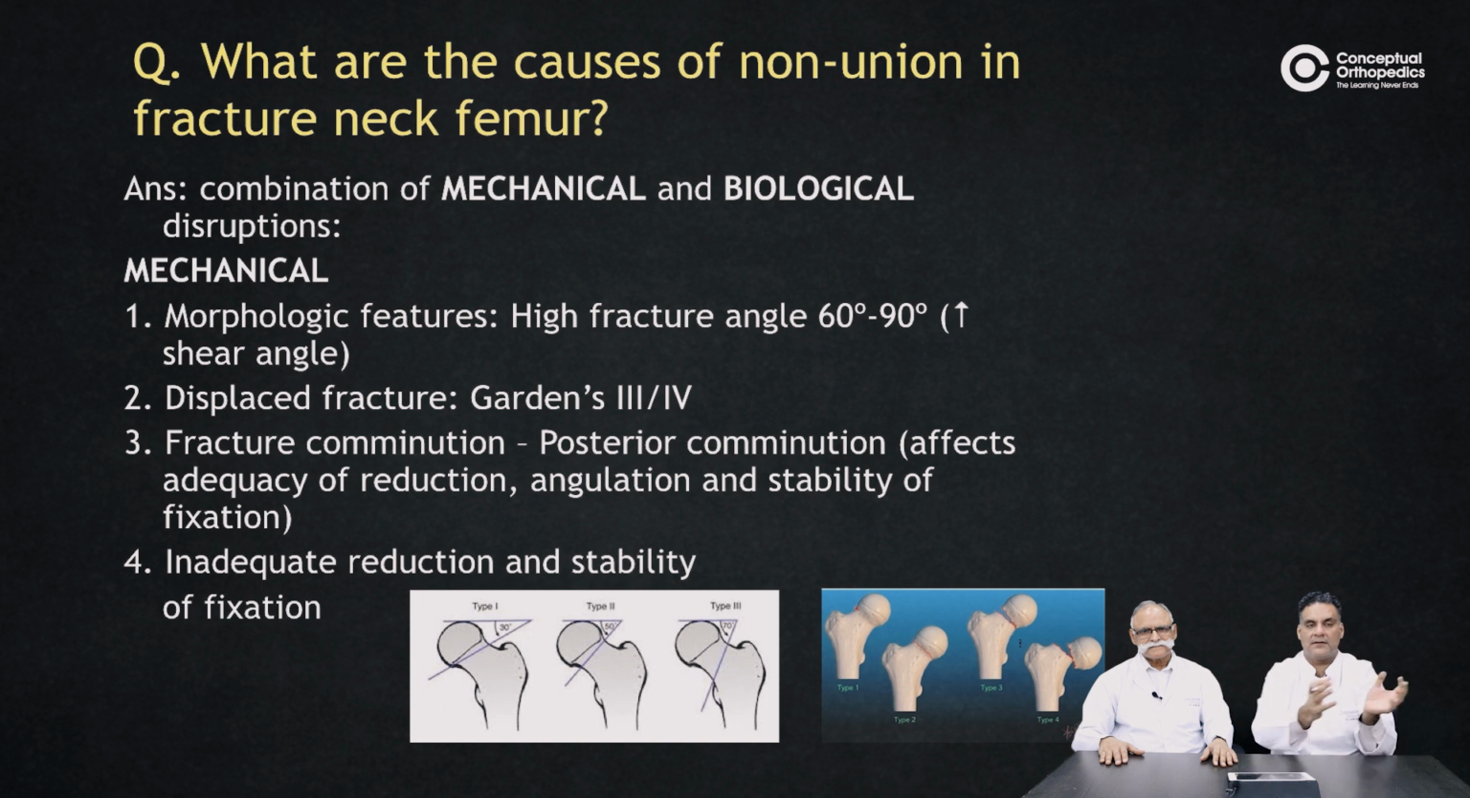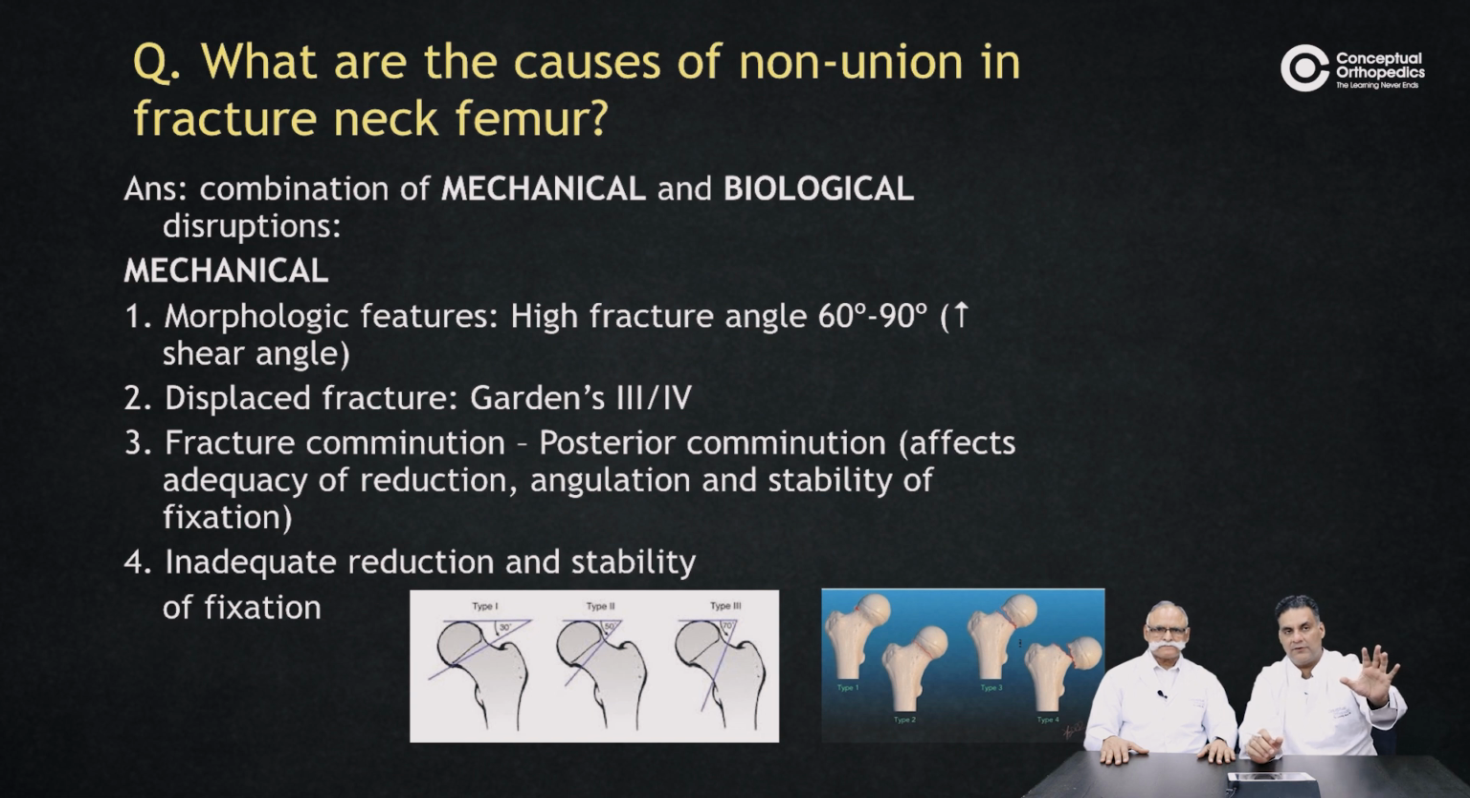Then Garden classified them into different types, and he said that if there's displacement, Garden 3 and 4, it won't unite. There's a posterior buttress that is required for the neck of femur to heal. If it's comminuted, it won't unite. And if you accept an inadequate reduction and don't provide a good fixation, it won't unite. And that last point should be avoided in today's world.